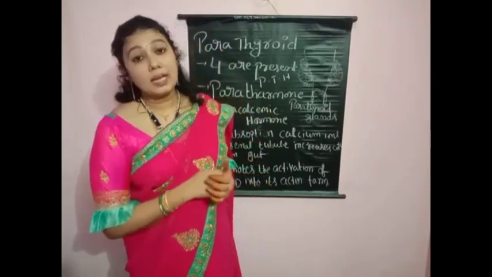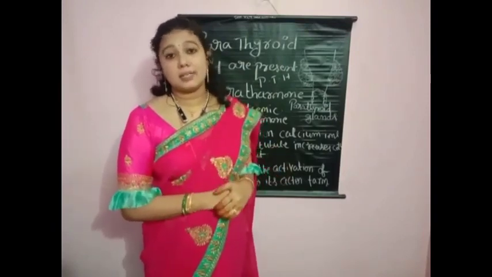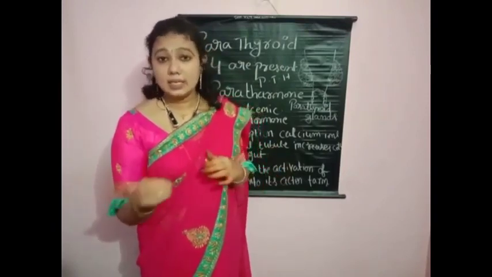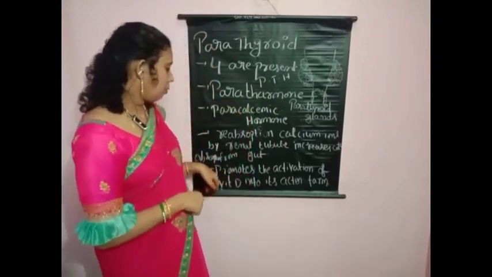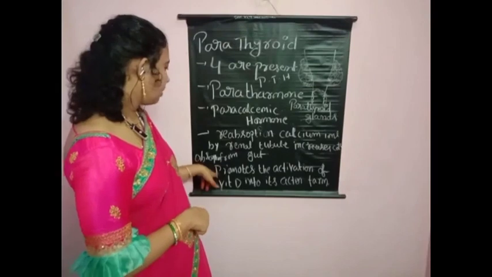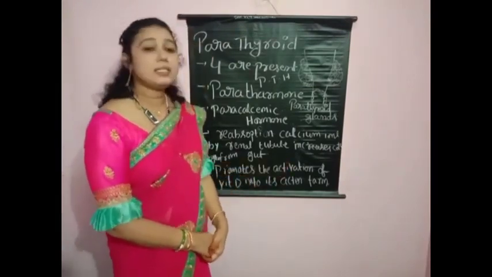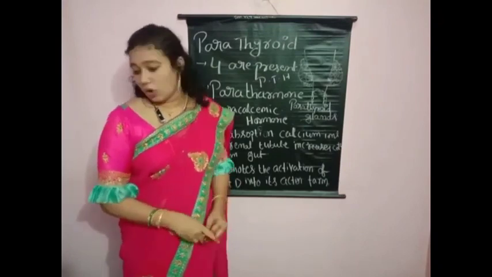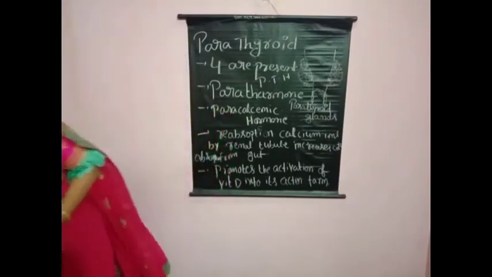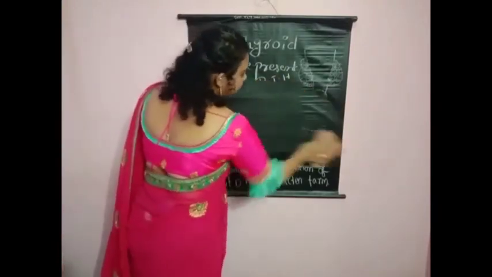And it can activate vitamin D into its active form. See, children, it promotes the activation of vitamin D into its active form. So it is called calcitriol, children.